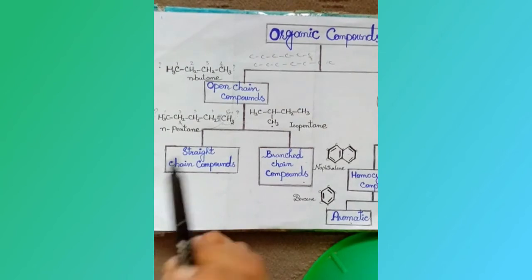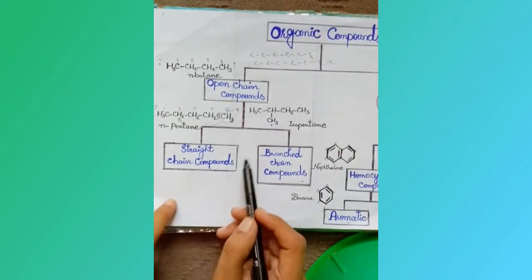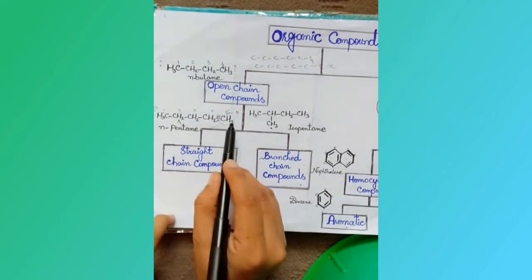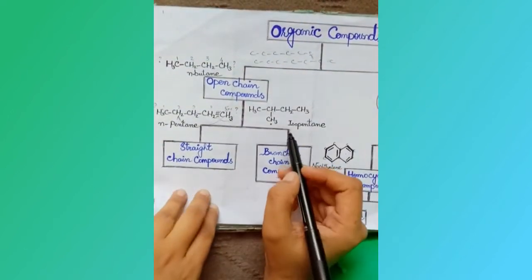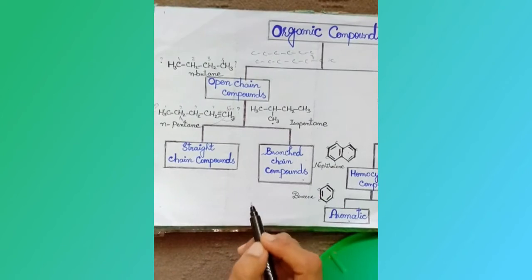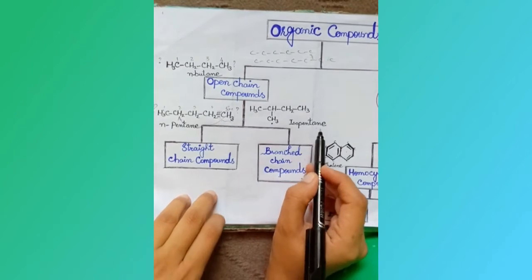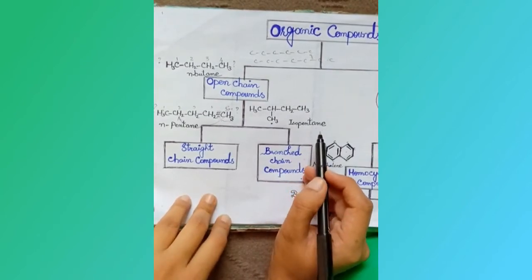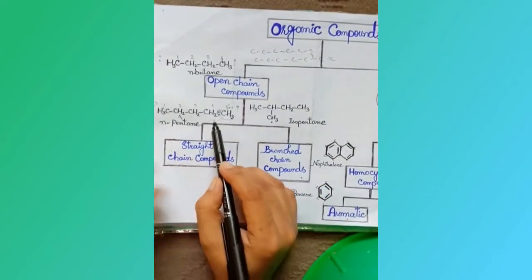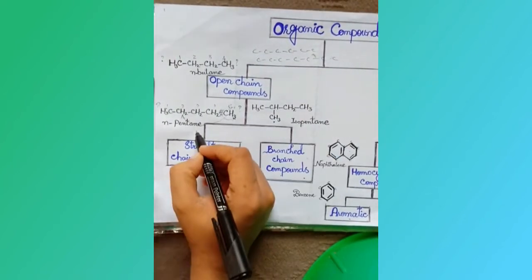Okay, the next category of the open chain compounds is the branch chain compounds. The branch chain compounds are those compounds in which there is a branch along the straight chain. We will take the example of isopentane for understanding branch chain compounds. The word iso means branch and pentane means the hydrocarbon containing 5 carbon atoms. So you can make isopentane from pentane. Now let me tell you how isopentane can be formed from normal pentane.